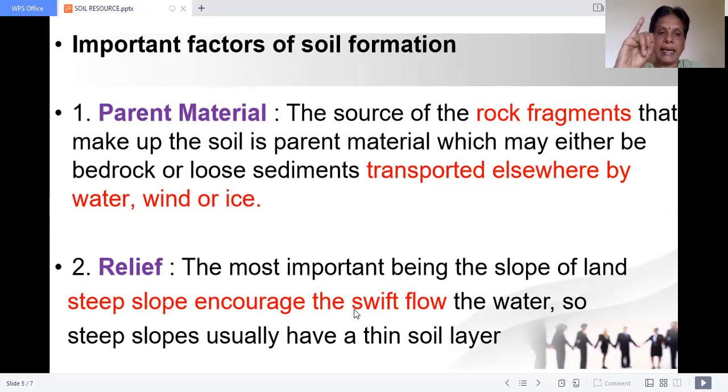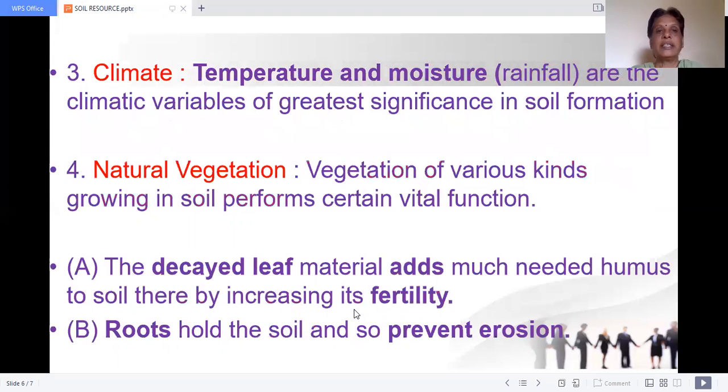Okay. So parent material, relief, climate. How is the climate playing a role in the formation of the soil? The temperature and moisture. Because of the climate, we have rainfall, and if it is too hot, the rocks will get heated, broken and cracked. Moisture, the rainfall, helps the rock fragments to erode.